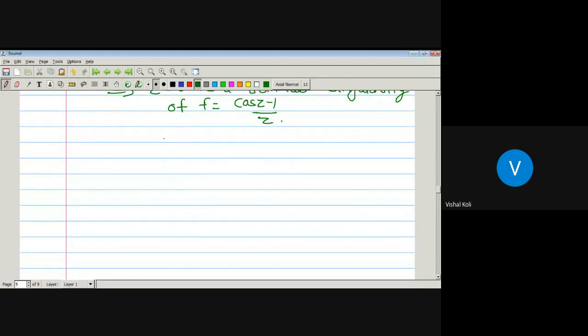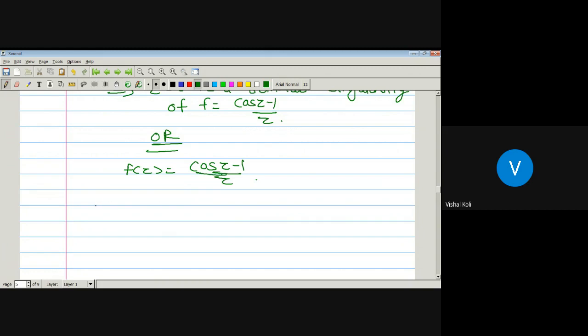Now there is another method to check this. f of z is cos z minus 1 divided by z, and we know one result: if f has an isolated singularity at a point z equal to a, then that isolated singularity is removable whenever the limit as z tends to a of z minus a into f of z is equal to 0.